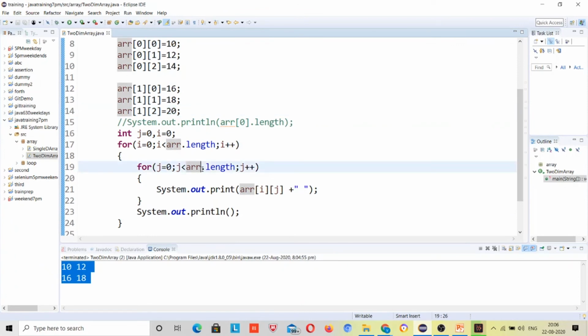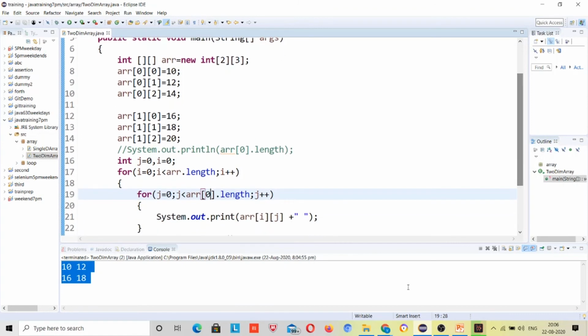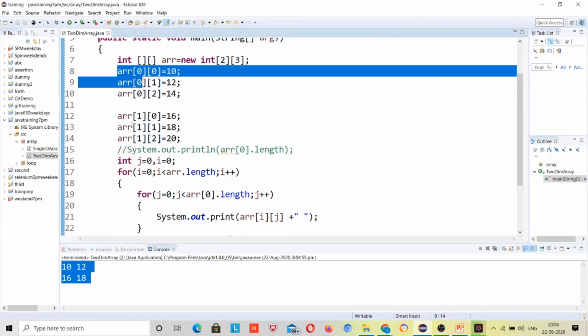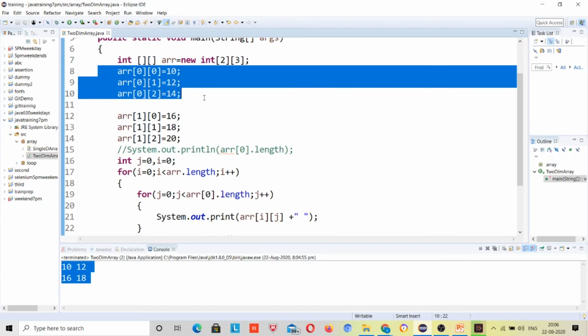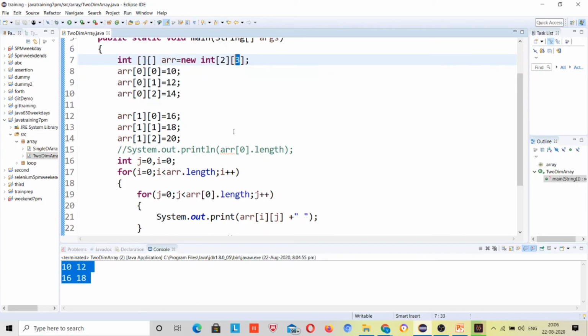So got it? It means, you guys, I can take either 0 or 1 here, because the indexes will be the same for all, right? For the 0th index there are 3 values, and for the first index there are 3 values, and for 0 again 3 values inside, right? So there will be nothing changed. That's why I have provided it. You can provide 1 as well. We have seen that, right?